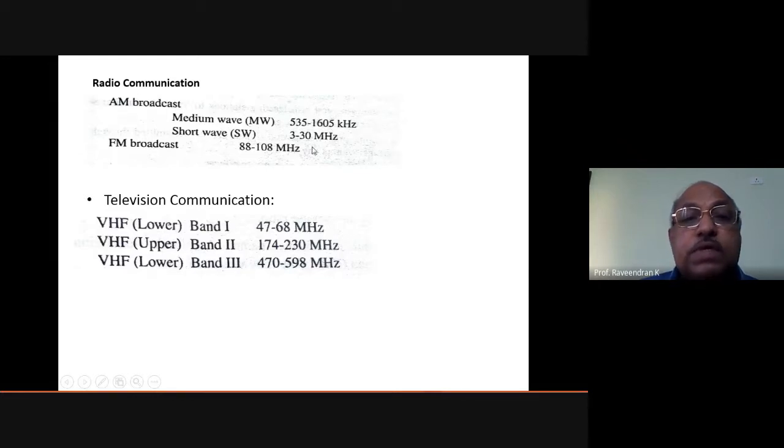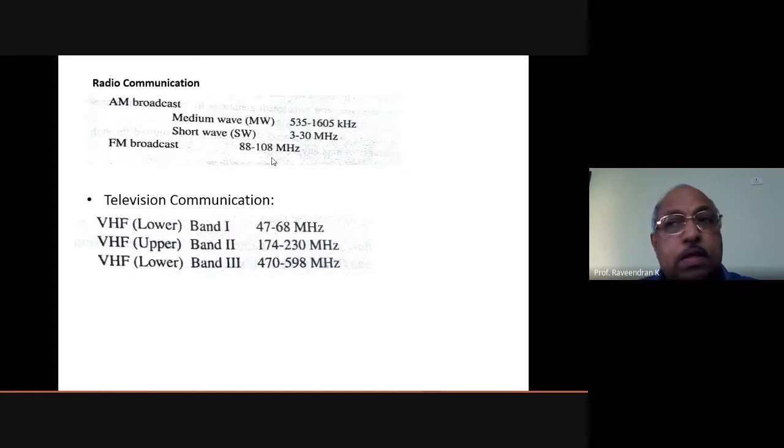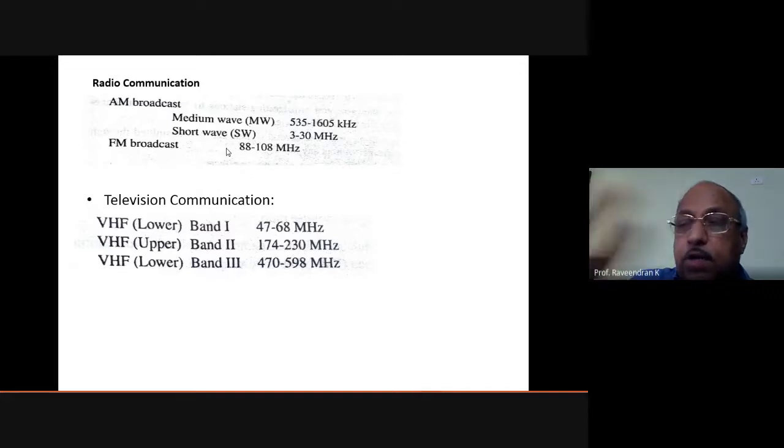So short wave is 3 to 30 megahertz. FM broadcast is within 88 to 108. That you can very clearly see on your mobile when you switch on the FM radio of Kannur, Radio Mango or whatever. You can see the frequency through your mobile, because it is an app which captures the radio station and gives you directly the frequency at which it is operated.